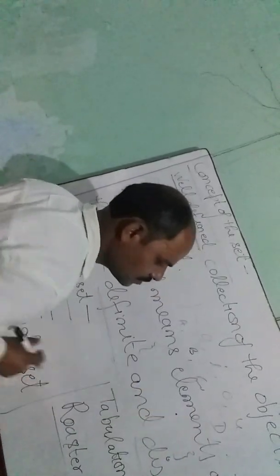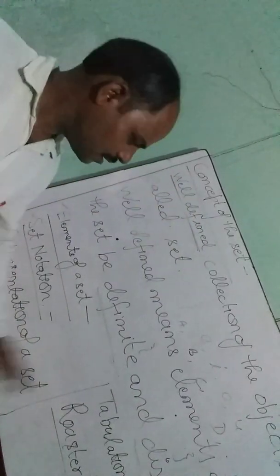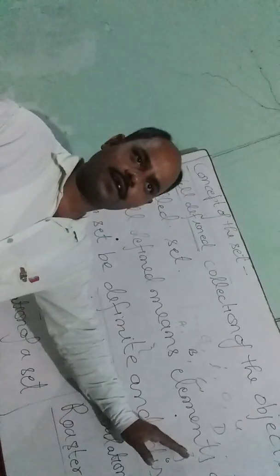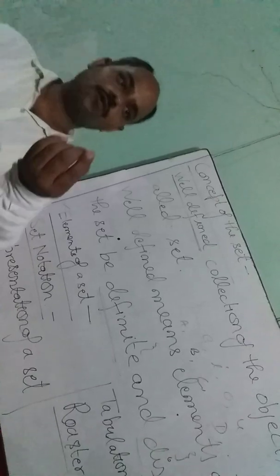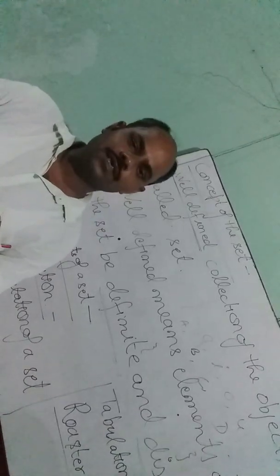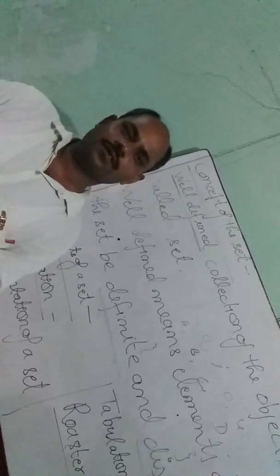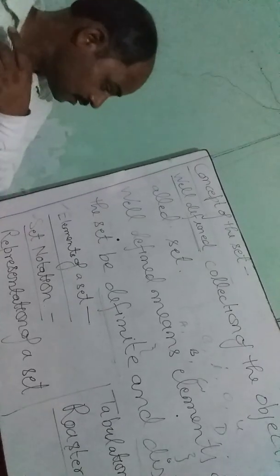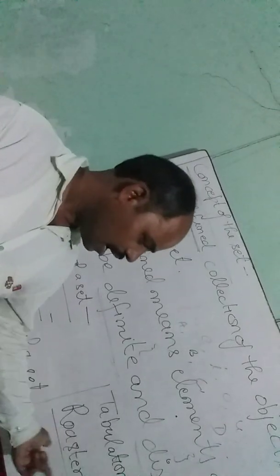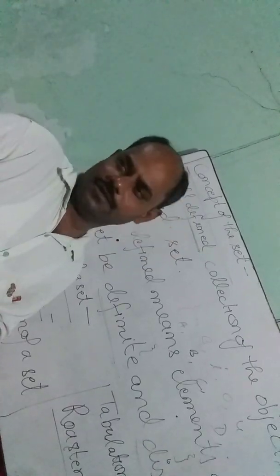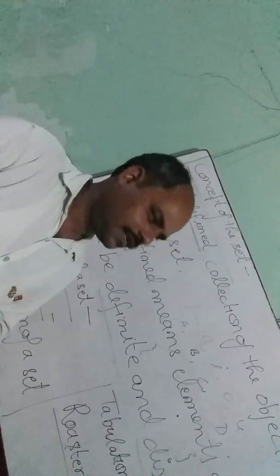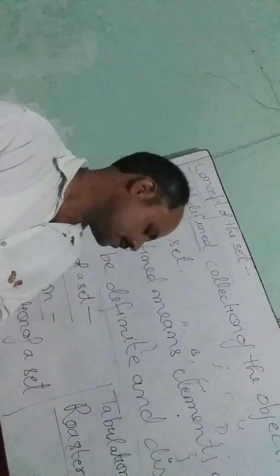There are two methods to represent the set. First, the tabulation or roster method, and after this I shall teach you the set builder method, the property builder method. So what is the tabulation method?